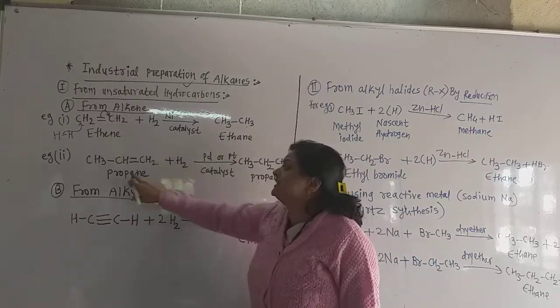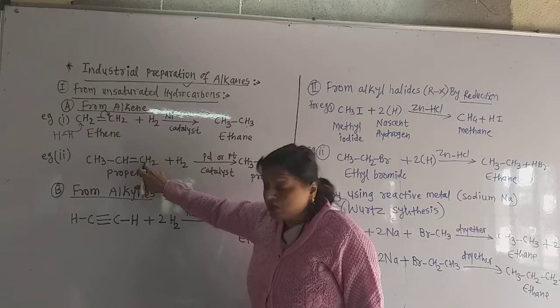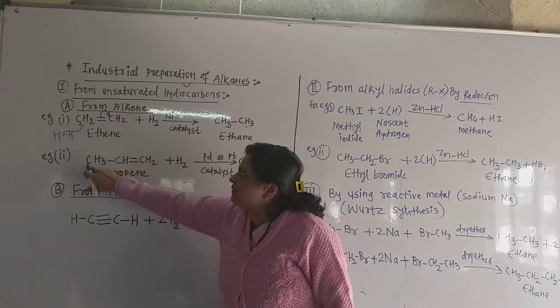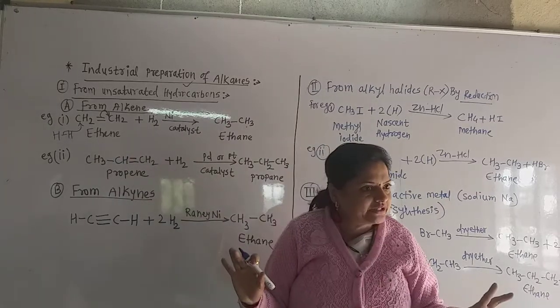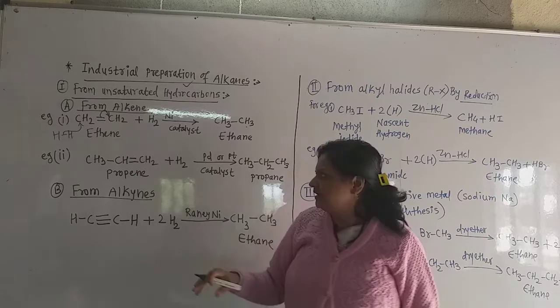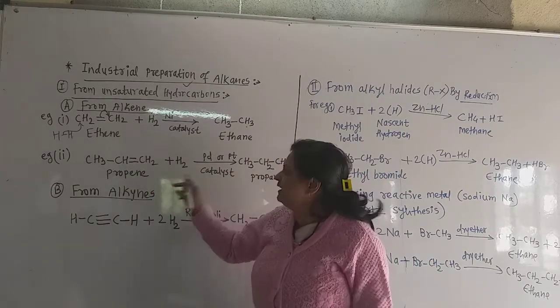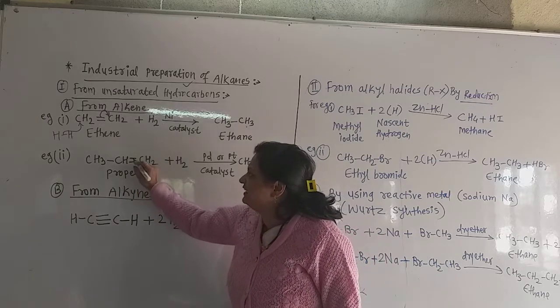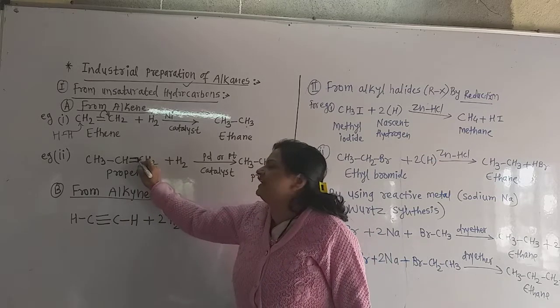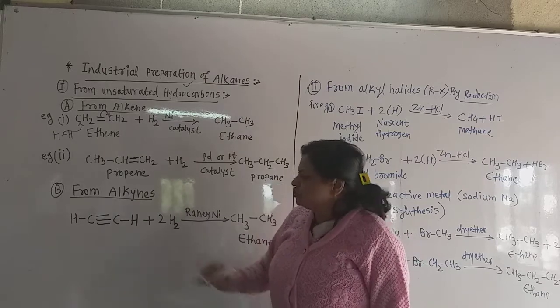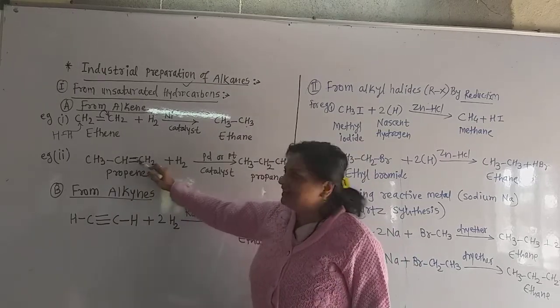This hydrogen is added between the carbons which have a double bond. This carbon does not matter. Remember that. The hydrogen atoms are only and only added between the carbon atoms having a double bond between them. So one hydrogen is added here, one hydrogen is added there.